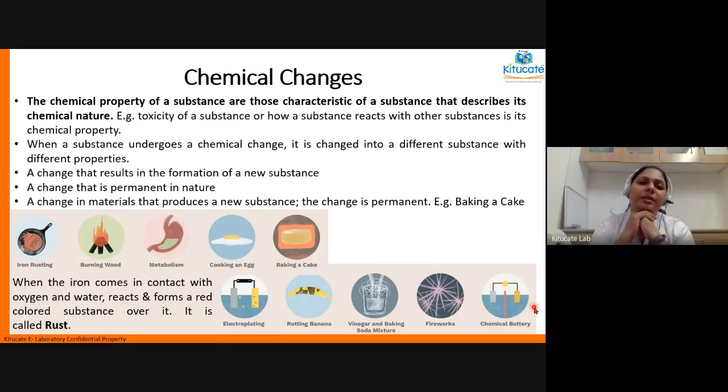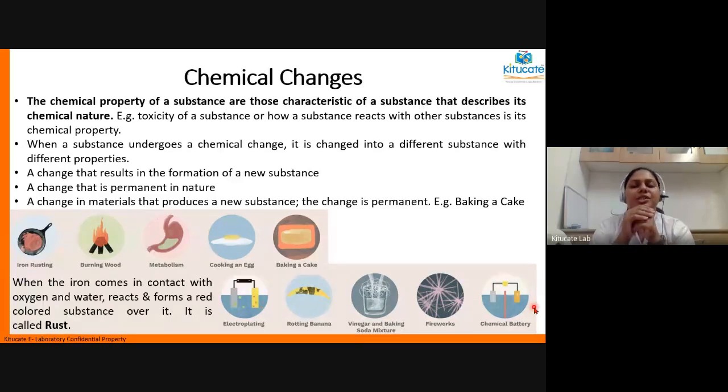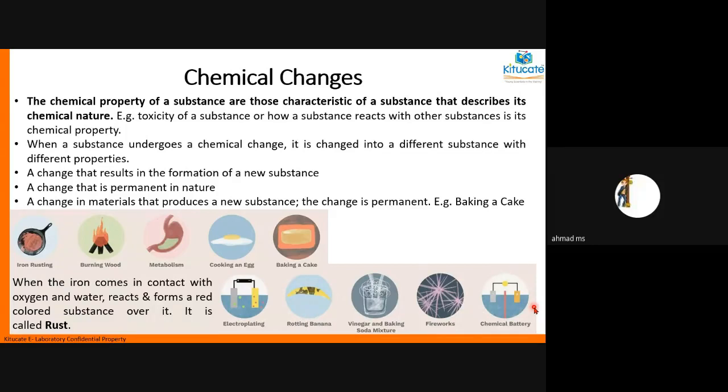You are telling me the use of it. But how is it changing? I want to first understand what is a chemical property. What do you mean by chemical property? Chemical property is a property which a particular thing has.